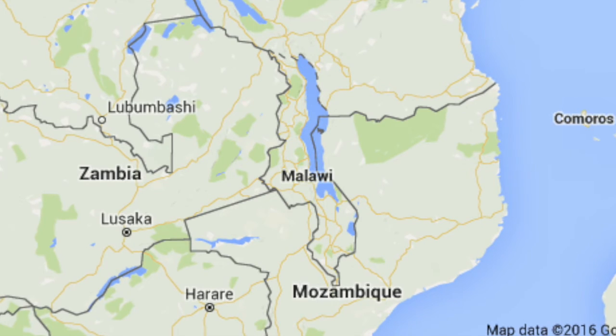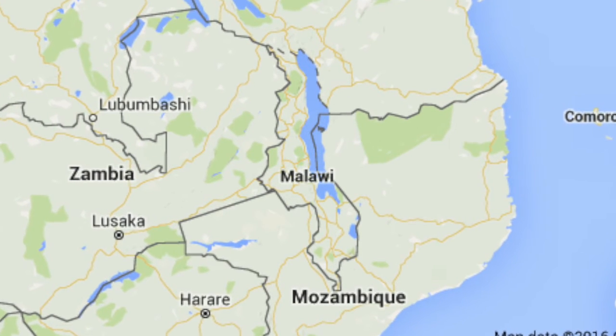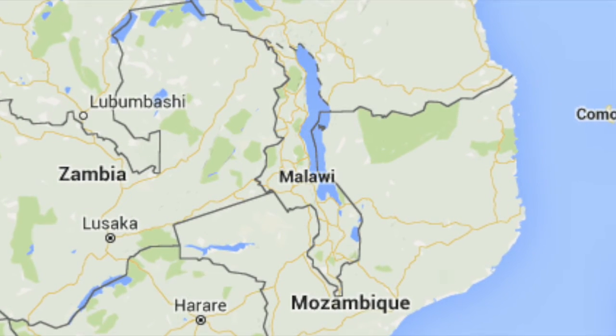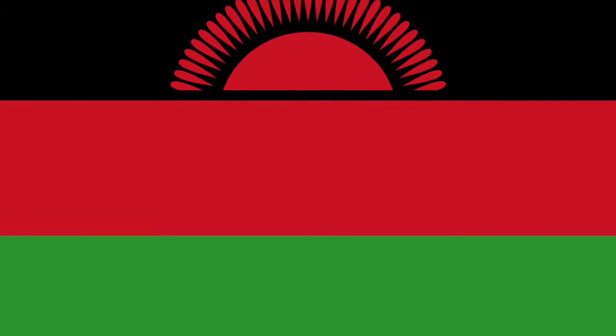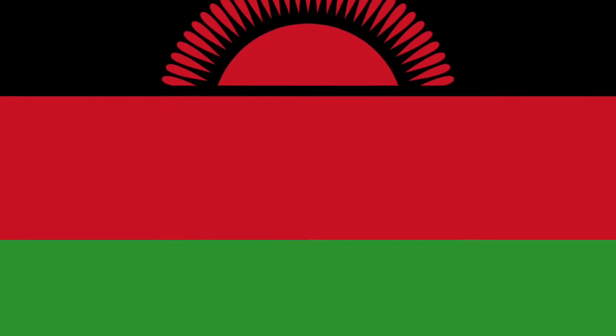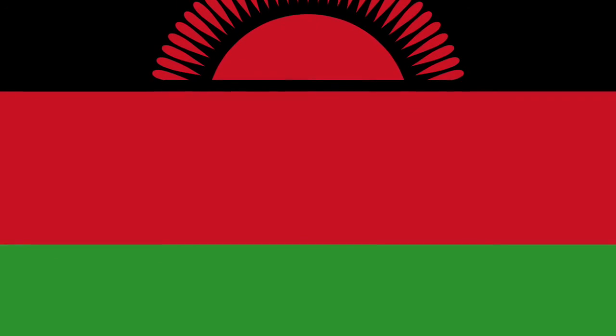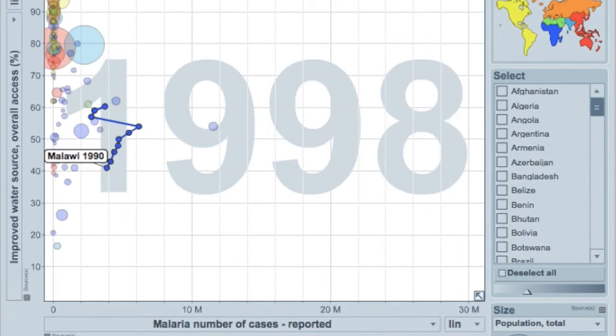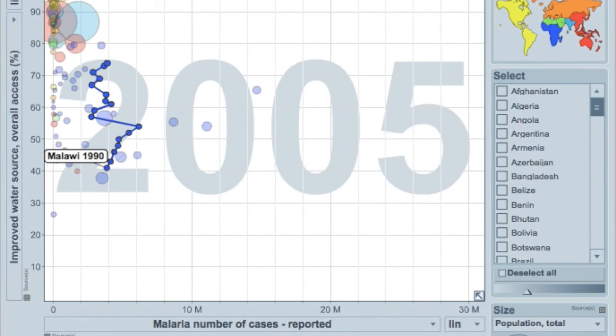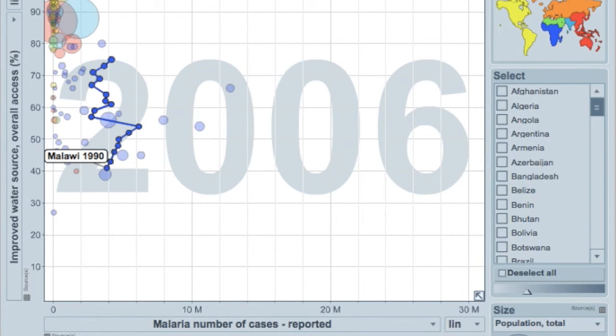In trying to find data that supported our initial claim, we investigated Malawi. Malaria is one of the leading causes of death for children in Malawi, while adults suffer on average 6.1 malaria episodes per year. The first graph again evaluates the relationship between water sources and cases of malaria. Here, the evidence is inconclusive. The number of reported cases spike and then decline and end with nearly no net change in malaria cases reported.